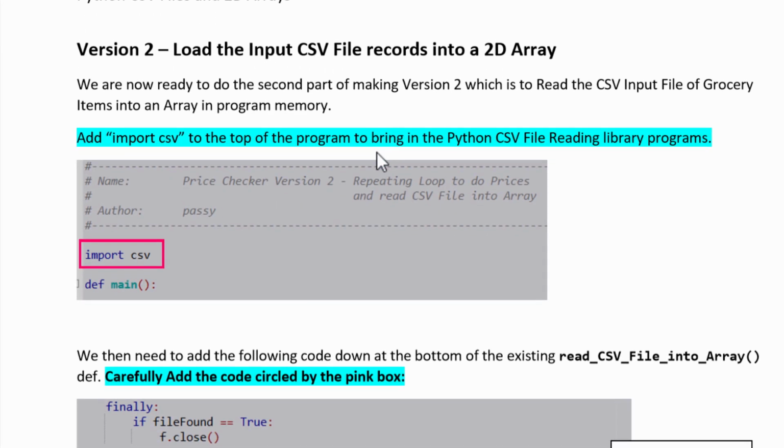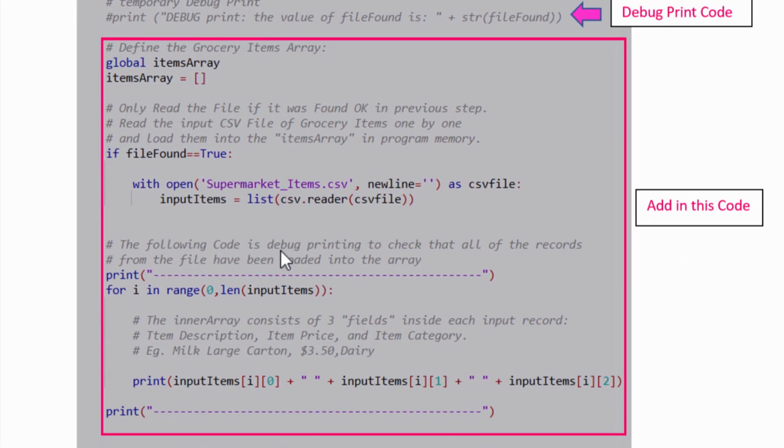And when we're going to read the CSV file now, so we've checked if it exists there, but to actually read it, make sure you do import csv up the top of your program. So we have to bring in a CSV file reading program from the Python library, just like we do import random to bring in the random number generating program. This one's import csv to bring in the CSV reading program. And this is how we set it all up. So you need to comment out that debug where we did find the file okay. So just comment that out with those hash signs or pound signs or sharp signs or whatever you like to call them. And you need to add in all of this code here.